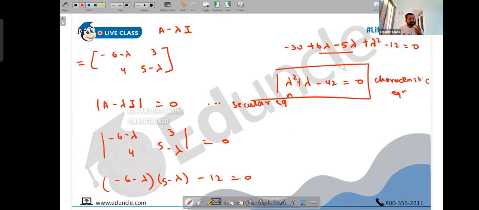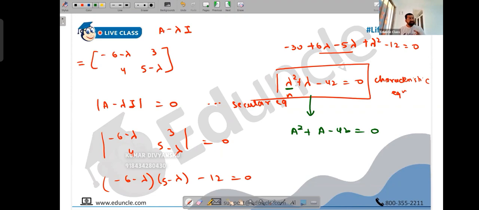By the way, it's not actually exclusively present in the JAM syllabus, but have you ever learned something called the Cayley-Hamilton theorem? Yes, sir. It is used to find the inverse. Every matrix satisfies its own characteristic equation. Exactly. That is what I want. So this equation is also valid for the same matrix. You can write this as A squared plus A minus 42. If you calculate this, your answer will be 0. So the characteristic equation is satisfied by its own matrix.